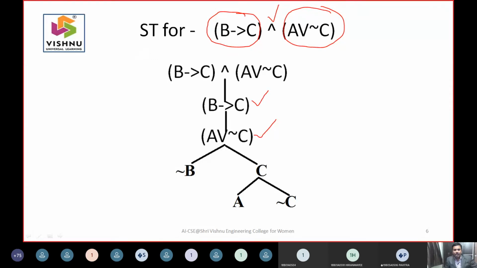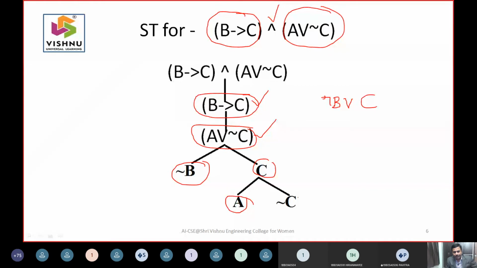In this tree, the next expression to be solved is B implies C, which means negation of B or C. Whenever OR is there, you have to represent this negation of B or C. So this is what we have done. Then the next expression to be taken is A or negation of C. A was taken and negation of C was represented like this. So the tree construction is complete.